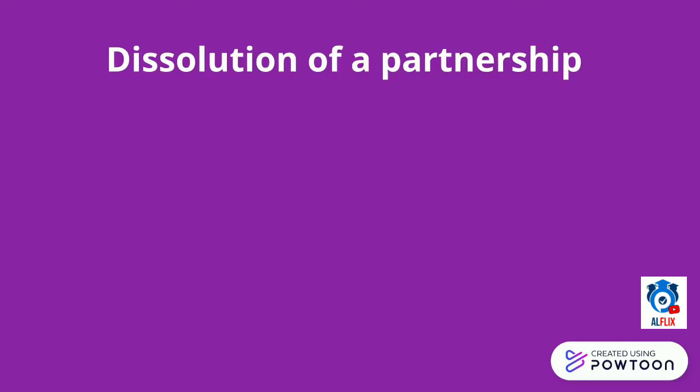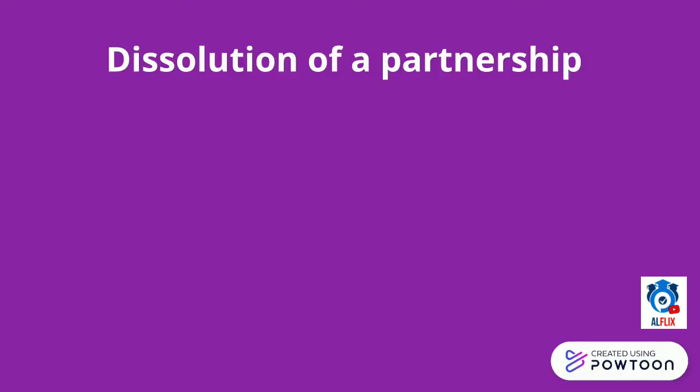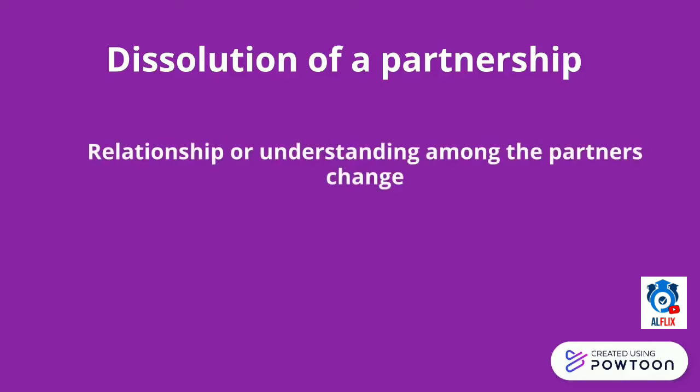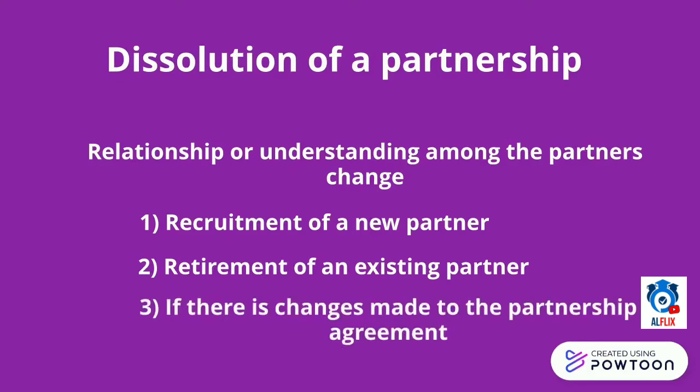Dissolution of a partnership. So there are two types of dissolutions: dissolution of partnership and dissolution of firm. Whenever the relationship or understanding among the partners has changed, it is considered as the dissolution of partnership. Examples: recruitment of a new partner, retirement of an existing partner, or a change made to the partnership agreement.